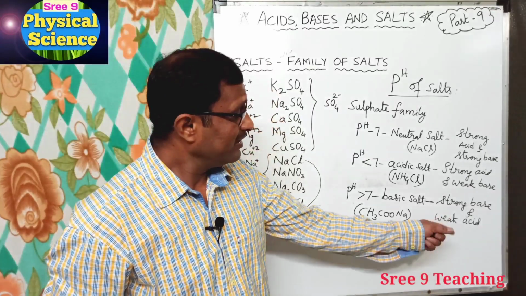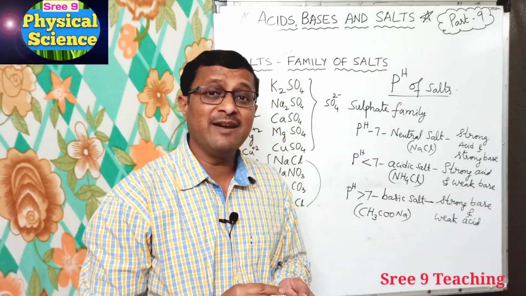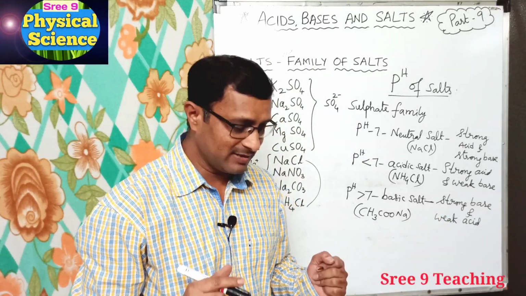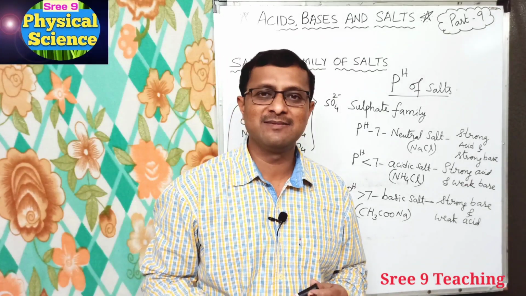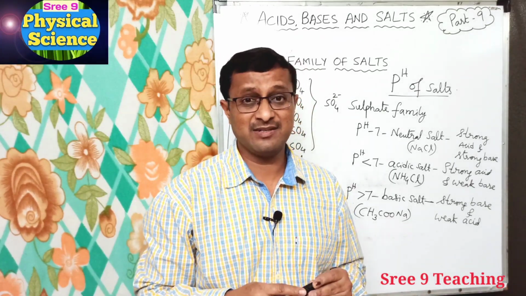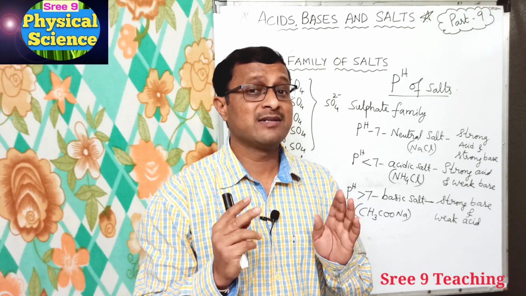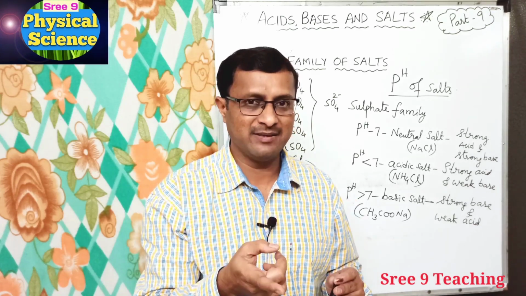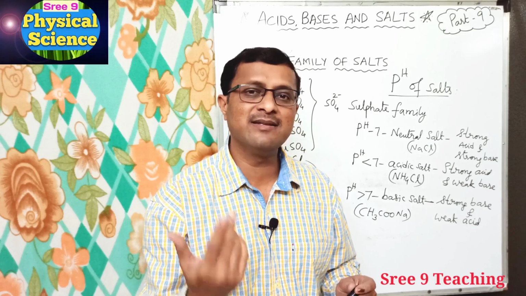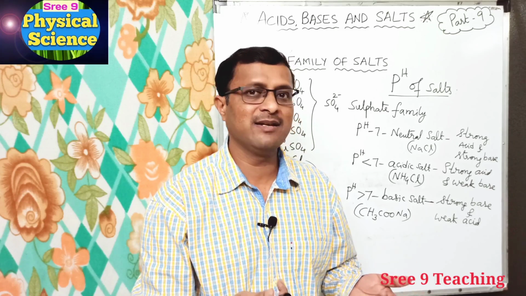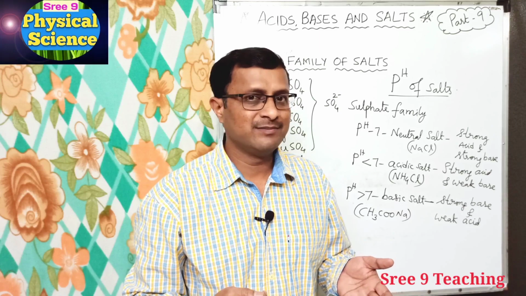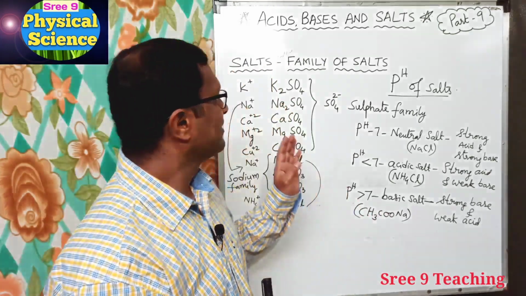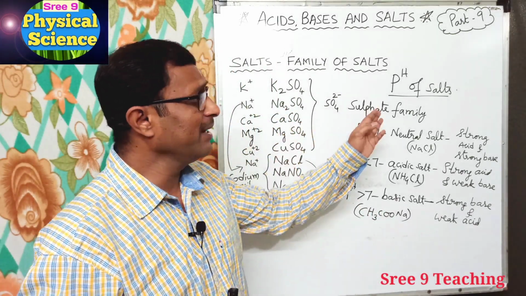And sir, what about weak acid and weak base, the salt from a weak acid and a weak base? In such situations the nature of the salt depends on the relative strengths of the acid and base. By knowing them we can decide whether the salt is acidic, basic or neutral. Got it? So this is about salts, families of salts, and pH of salts.